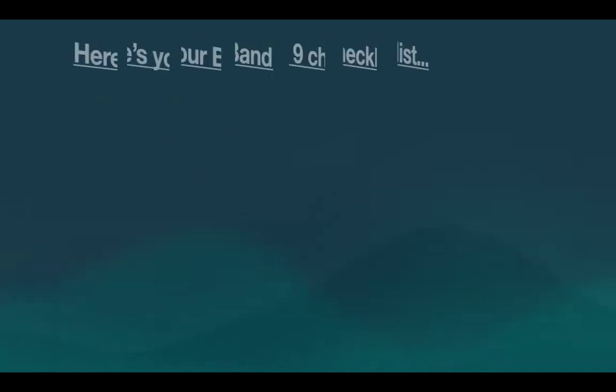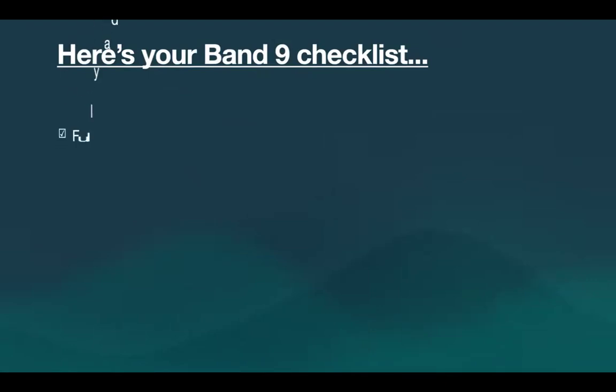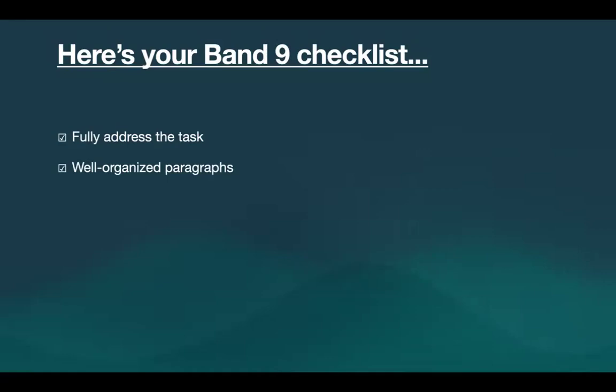Now, here is your band 9 checklist. So your task should fully address whatever the question statement is, which is important. It should be well organized, meaning the body paragraphs that you are writing should be well organized. The presentation of ideas should be in a way that it is understandable and the examiner does not have to go back to the previous sentences just to bring more clarity. This you should avoid. So you should write it in a way which is organized and presentable.